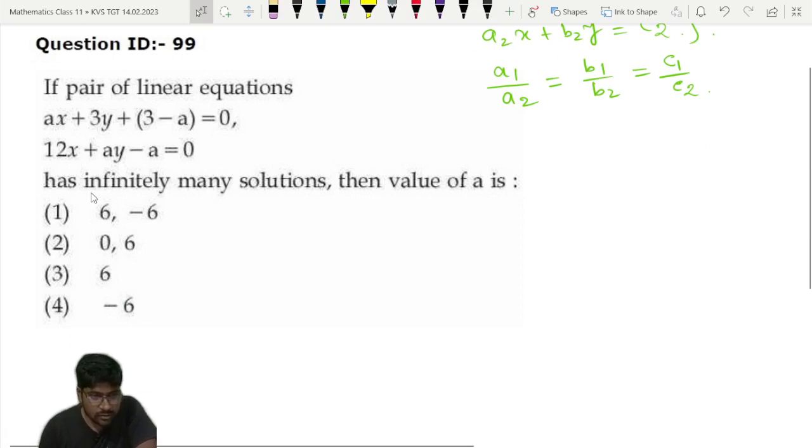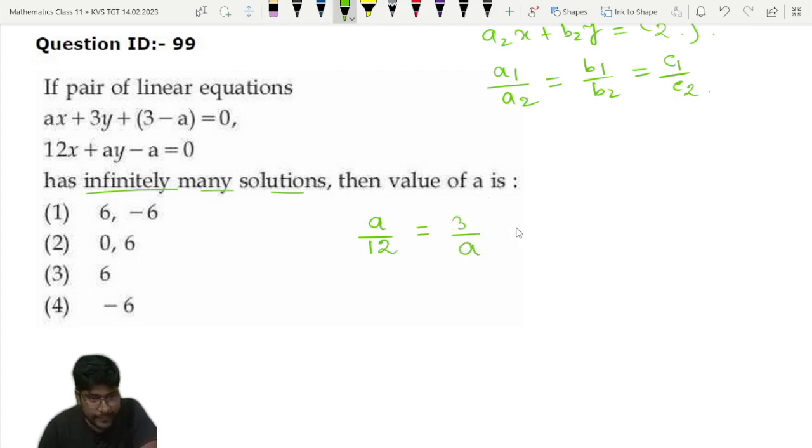Here also they are telling that these two equations have infinitely many solutions. Then we have to find the value of a. So for infinitely many solutions we have the condition a divided by 12 is equal to 3 divided by a is equal to 3 minus a divided by minus a. Okay, this is the condition.